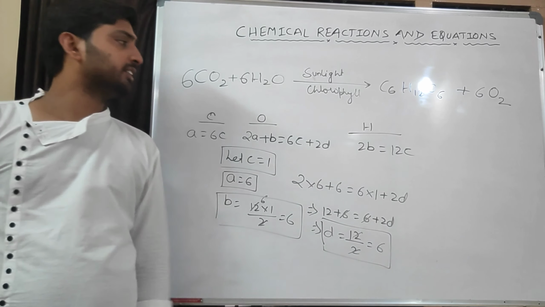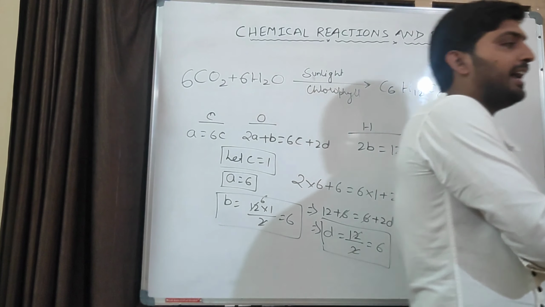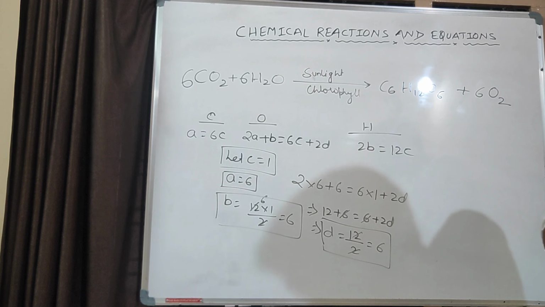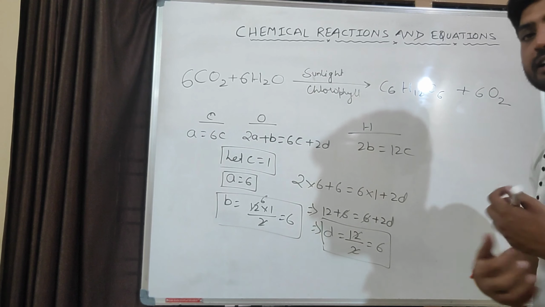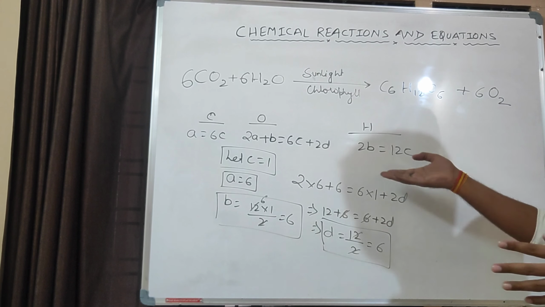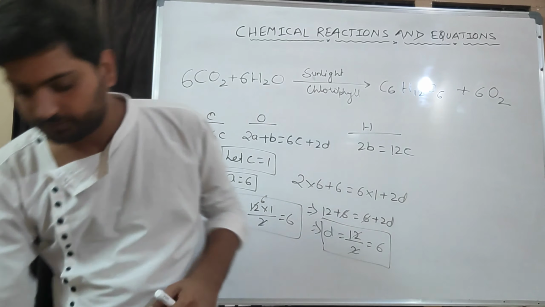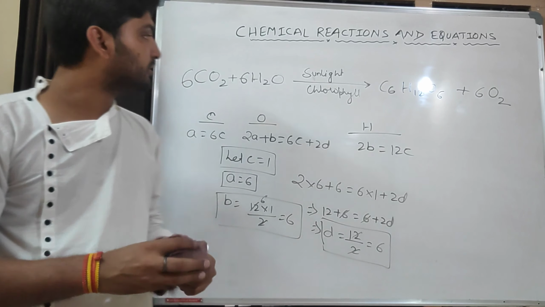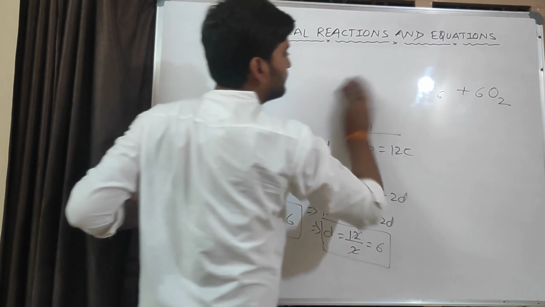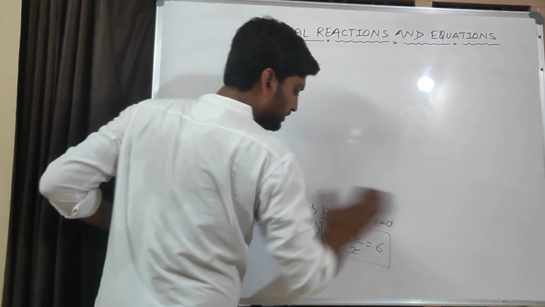Copy it or take a screenshot. Now you have to try balancing this reaction by that first method, that is the trial and error method. Now check how much time is required for doing that, and in this method you have seen how much time it is. Now do one more example on this method. We will do one more example on this method.